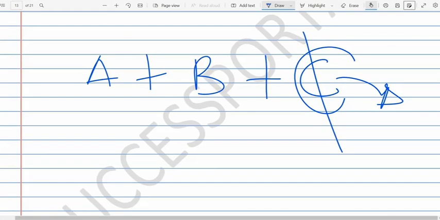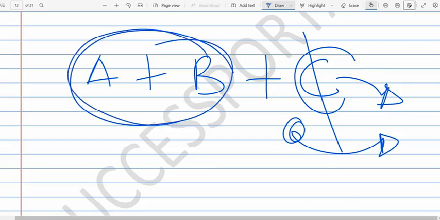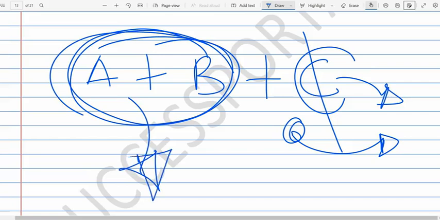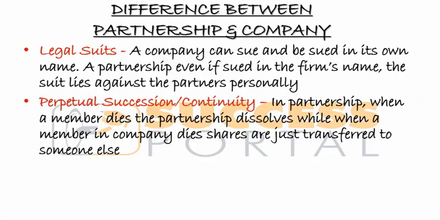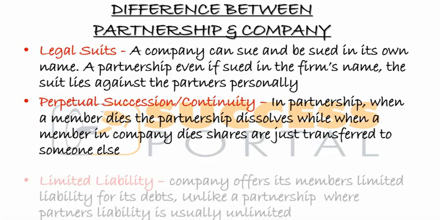You have to dissolve and share everything, giving the deceased's share to their family. If you want to continue the business as two people, you form another partnership. But there's no perpetual succession, or in other words, continuity.